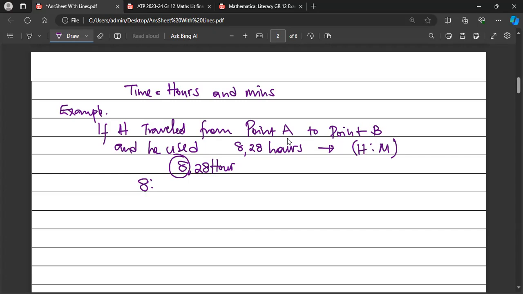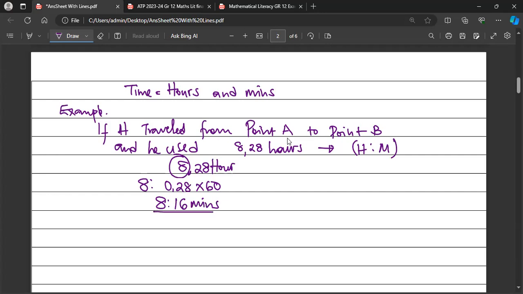Now to change these into minutes, we shall say 0.28 multiplied by 60. So we shall end up having the answer as 0.28 times 60. So this will be 8 hours, approximately 16 minutes. You see that? That's how we change.